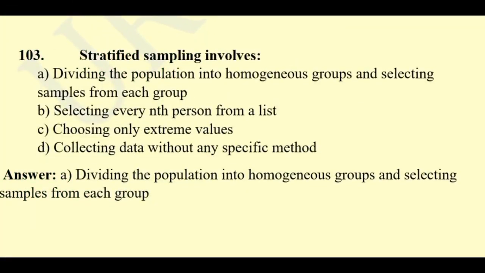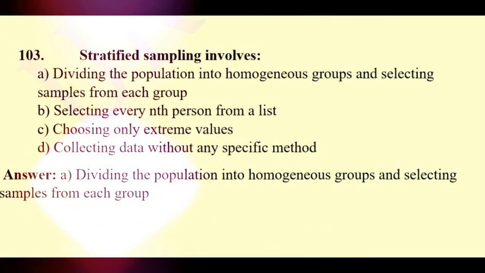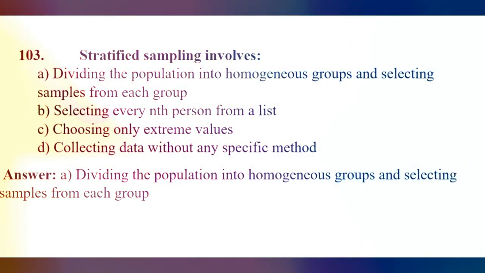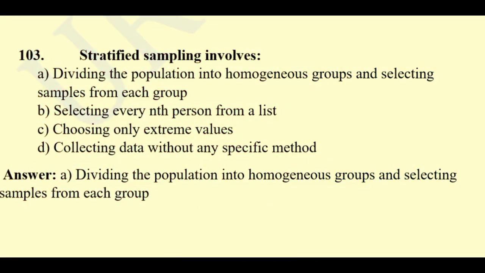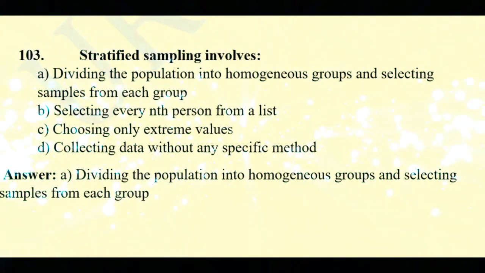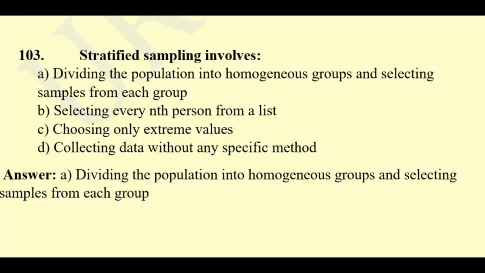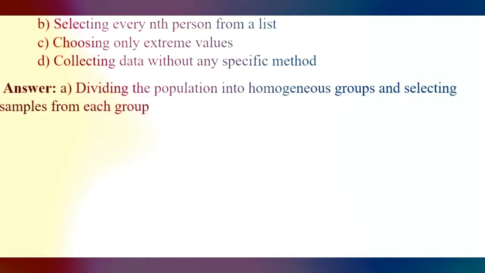Question number 103. Stratified sampling involves: dividing the population into homogeneous groups and selecting samples from each group, selecting every nth person from a list, choosing only extreme values, collecting data without any specific method. Here the right answer will be dividing the population into homogeneous groups and selecting samples from each group.